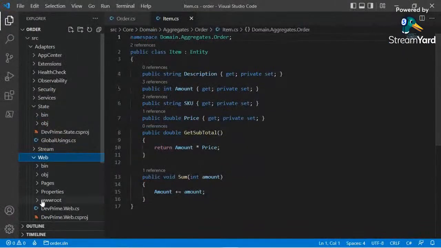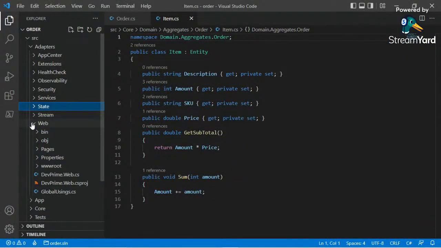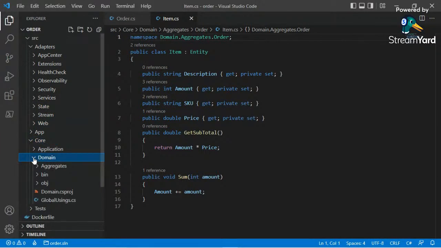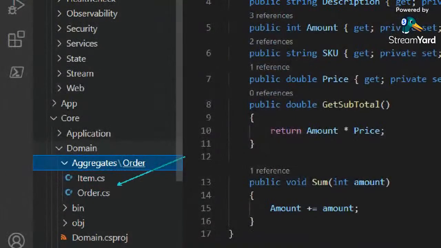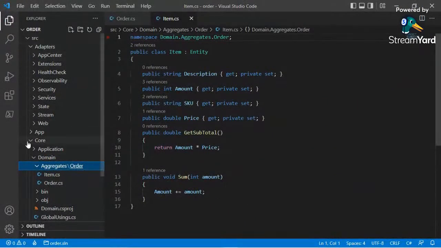But we got a domain model on our domain. We got a domain model here, with aggregates, okay? And we got a utility in DevPrime that will help us to accelerate this step. So let me show you how to do that.